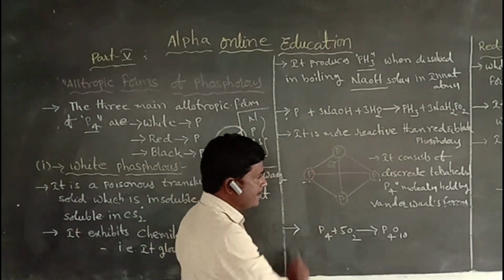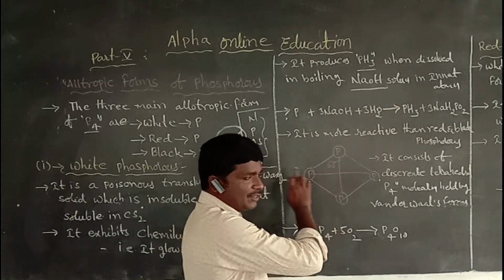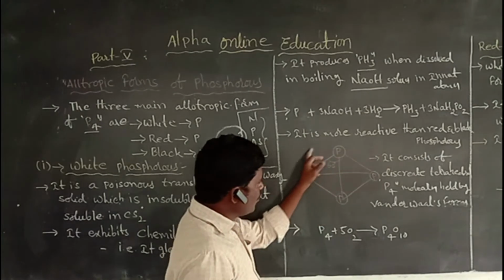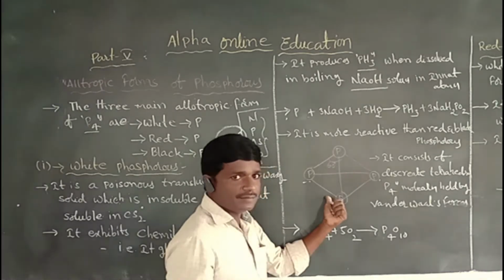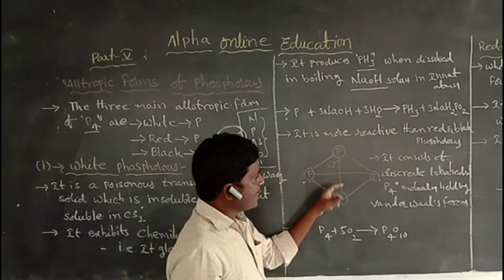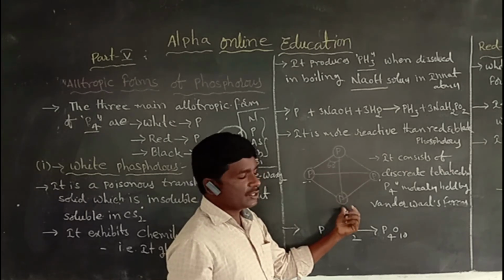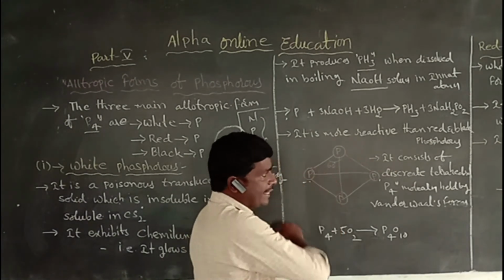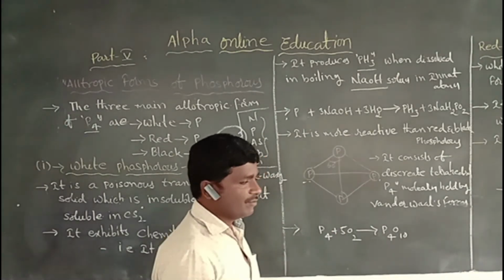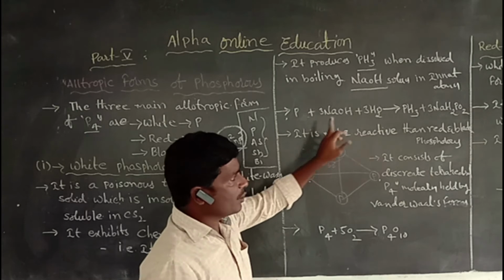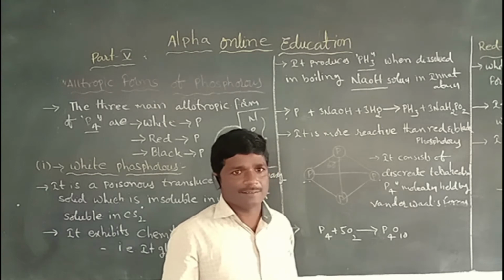Here is the structure of white phosphorus: the P4 molecule with 4 phosphorus atoms, a discrete tetrahedral P4 molecule held by van der Waals forces. The bond angle is 60 degrees. So white phosphorus is more reactive and less stable than red and black phosphorus.